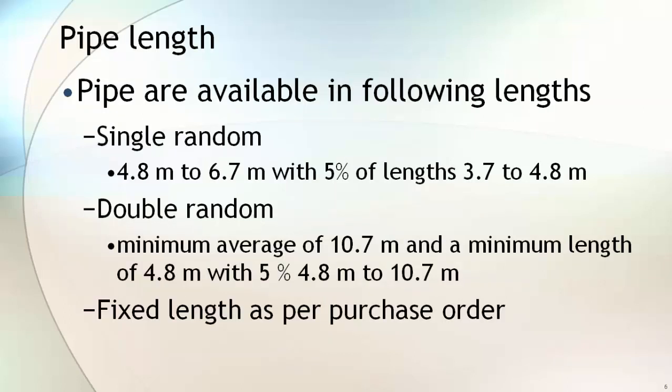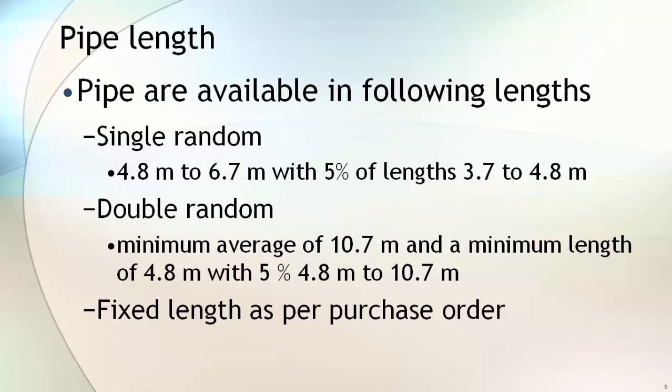Pipe length is mentioned in either meters or feet. During production, pipes are not manufactured in the same length, and during the construction of the process plant, you require various lengths of pipe. To address this issue, the standard has defined pipe length in single random and double random categories. Single random pipe comes in 4.8 meter to 6.7 meter in length with 5% of length between 3.7 to 4.8 meter. Double random pipe has a minimum average of 10.7 meter and a minimum length of 4.8 meter with 5% of the length between 4.8 meter to 10.7 meter.